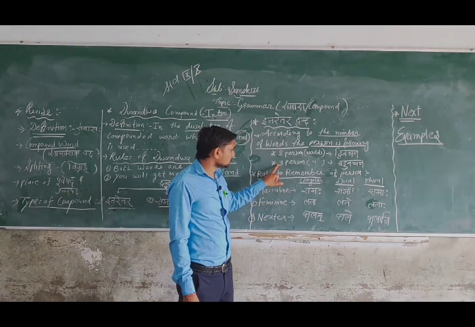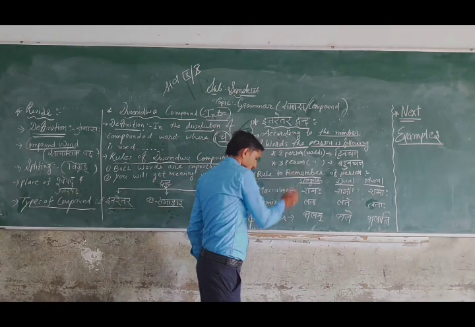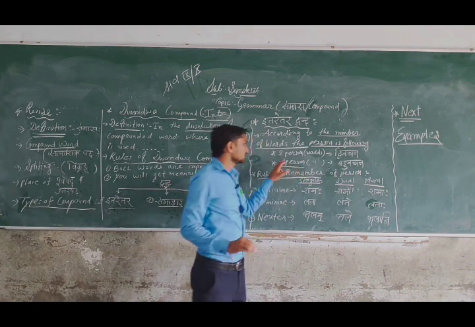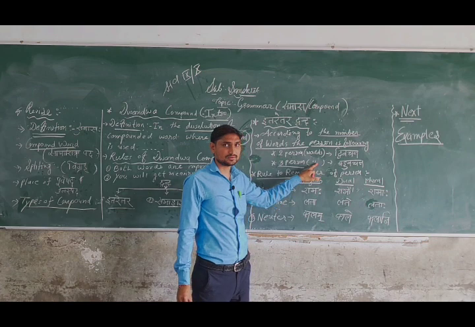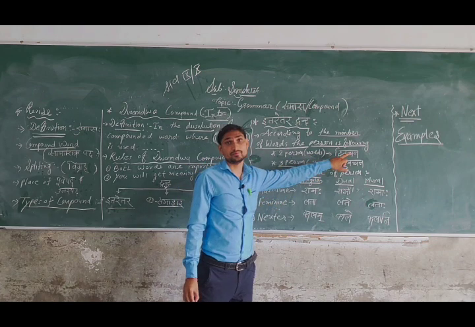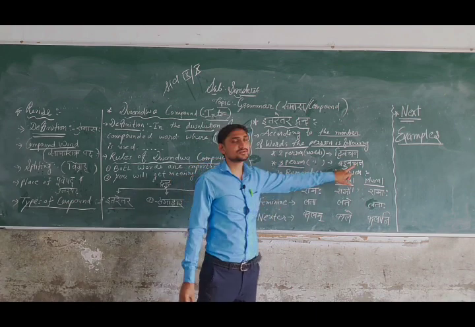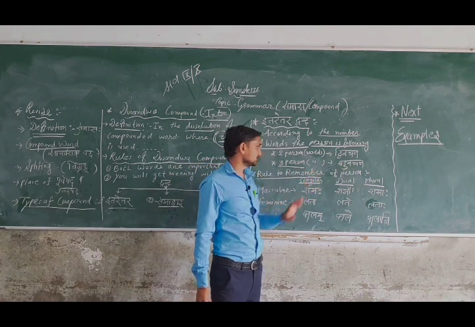Three persons means three words given. Here two words given, then dvivachan. Three persons means three words given, at that time it converts to bahuvachan.